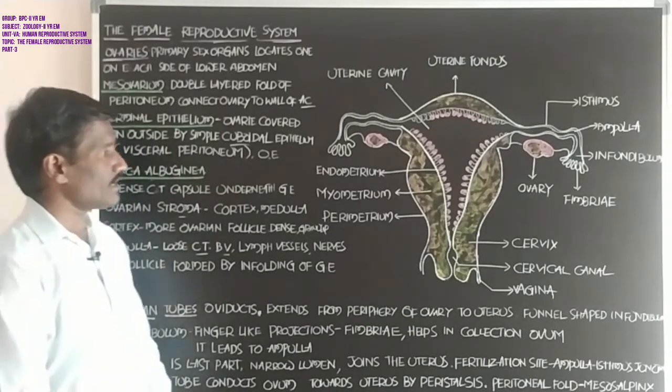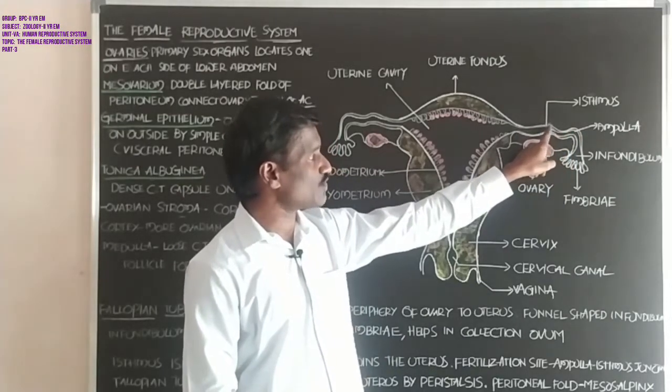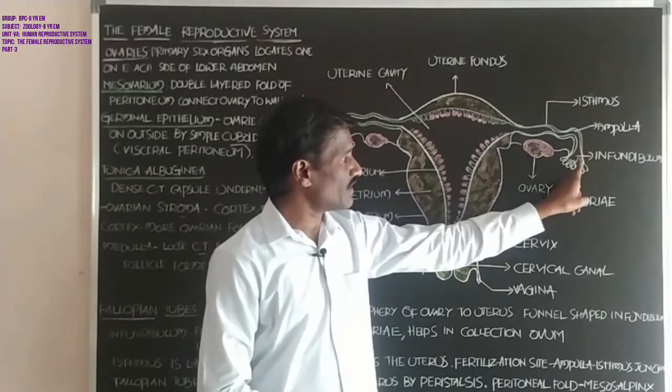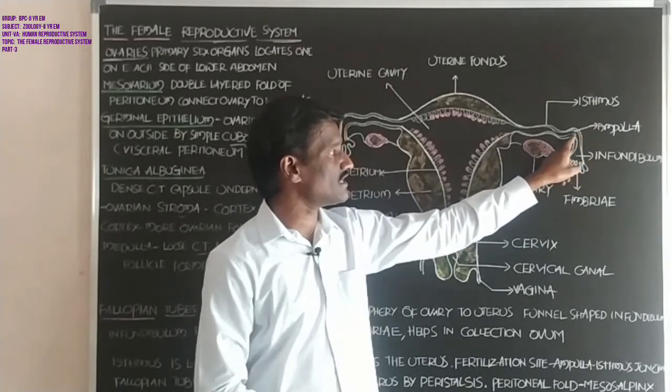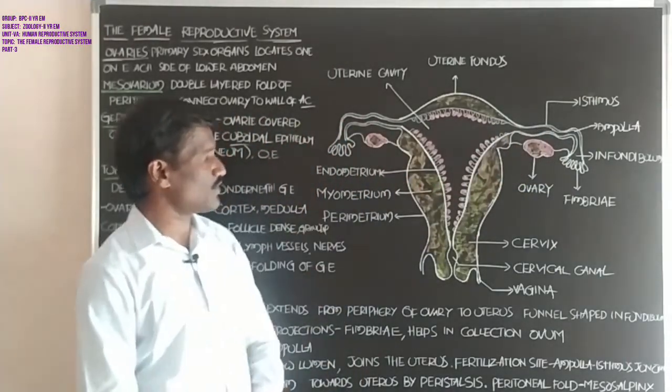Okay, student. The infundibulum leads to the narrow tube structure that is called the ampulla. This region is called the ampulla.